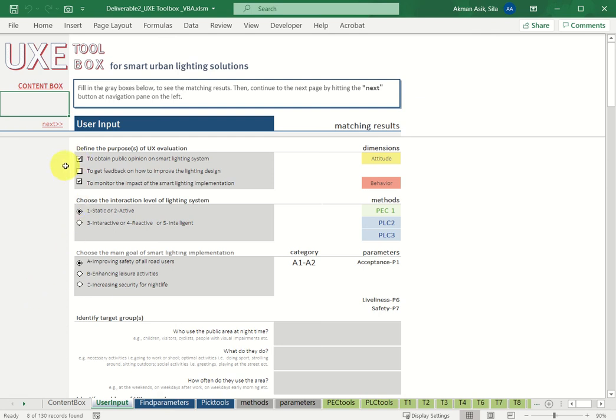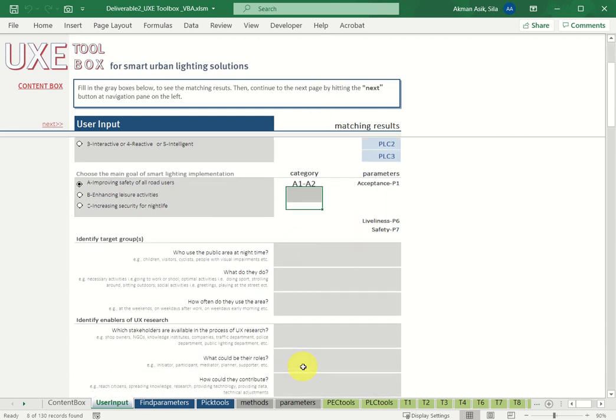After choosing the answers from these gray boxes, the matching result appears on the right. These results consist of dimensions of user experience research, suitable methods for the specific case, parameters that need to be measured, and it also names the category of lighting scene.